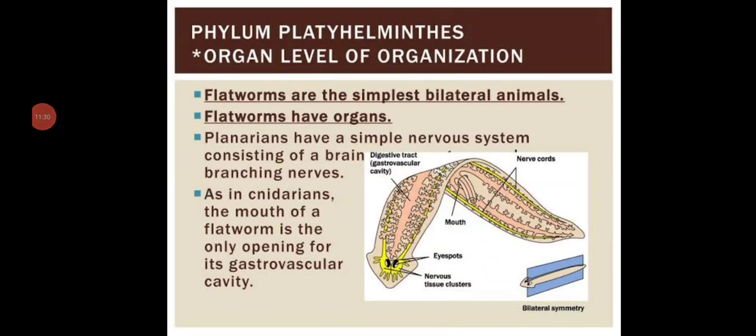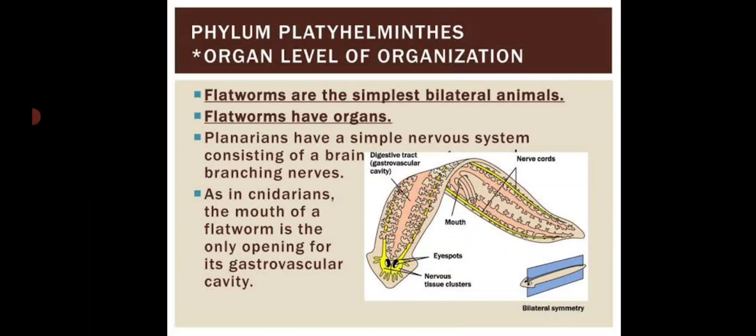Next we are going to see the organ level of organization. What do you mean by organ level of organization? It means here the body of these organisms is made up of organs. It is an advanced level over the cellular and the tissue level. So the body is made up of different organs. Different kinds of tissues aggregate to form an organ. How an organ is formed: different kinds of tissues group together to form an organ to perform